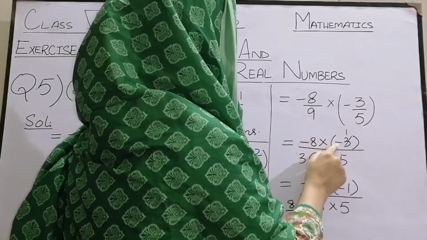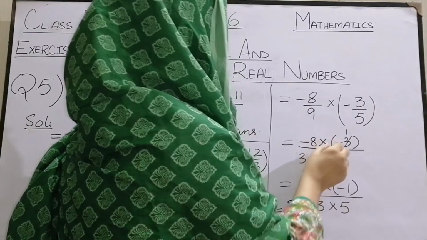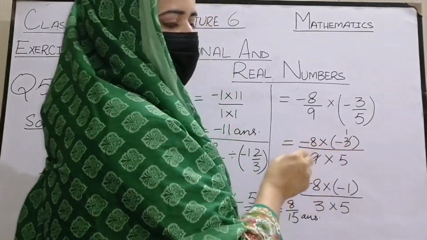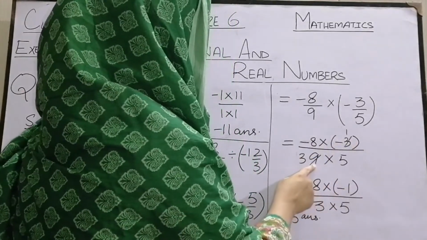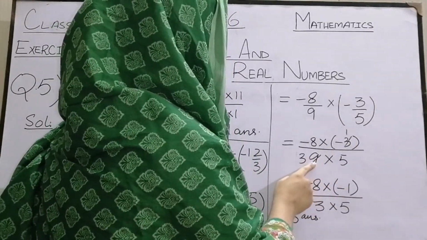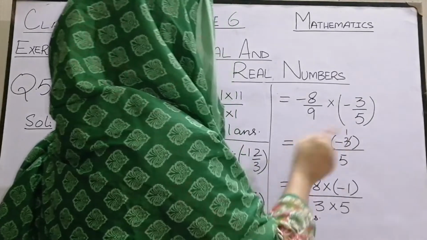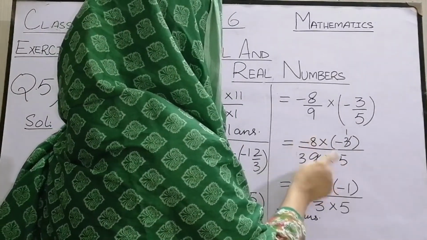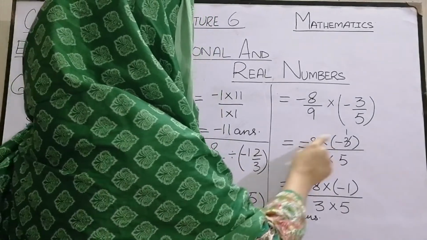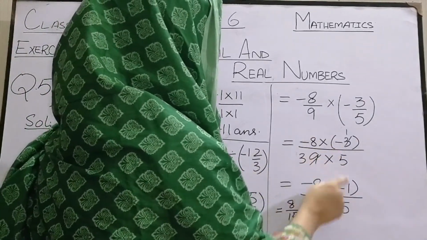We have used the bracket here because we cannot put two signs together. We have to separate two signs using a bracket. Do the cancellations. 3 3s are 9, 3 1s are 3. There is no such number that we can cancel these with. Minus 8 into minus 1, 3 into 5.